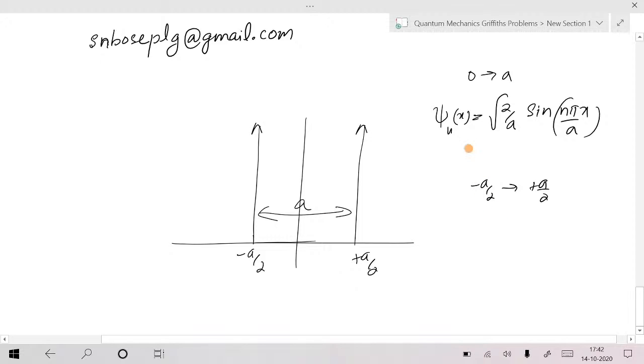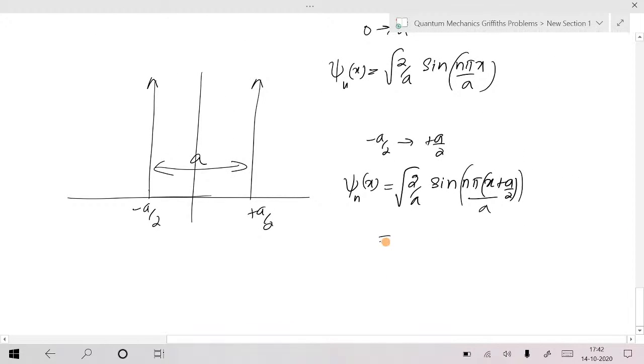Now you should change x to x plus a by 2, so sine of n pi (x plus a by 2) by a. Is that okay?